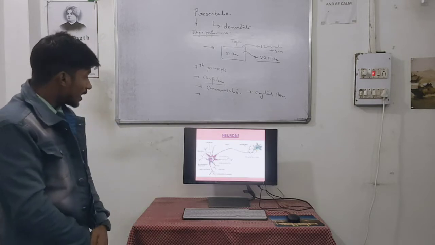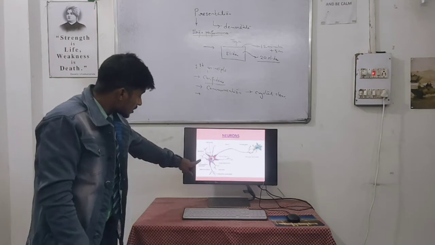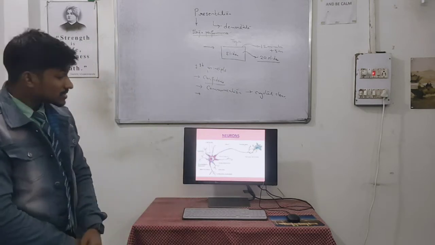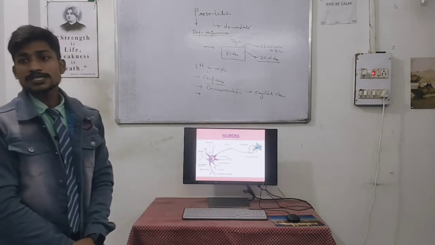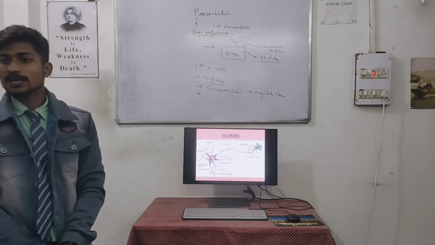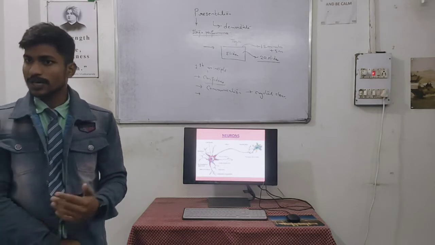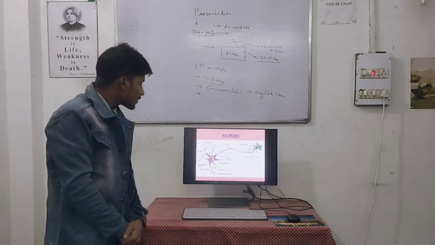The processes arising from the cyton are known as dendrites. These dendrites have receptors which are used to receive and operate the signals that come from other neurons.